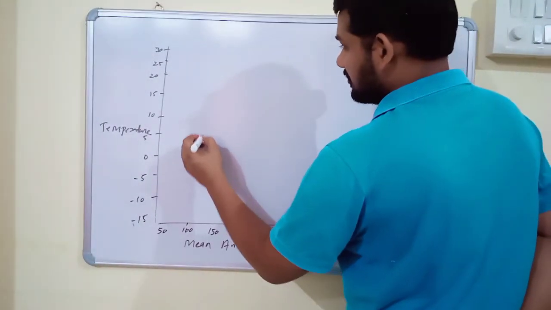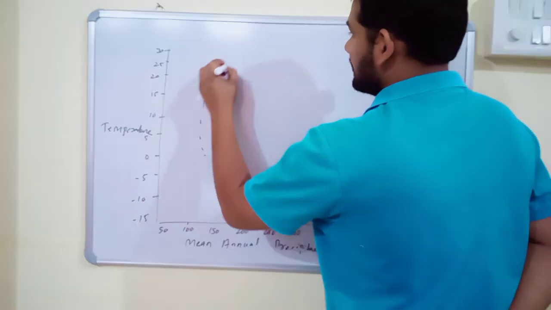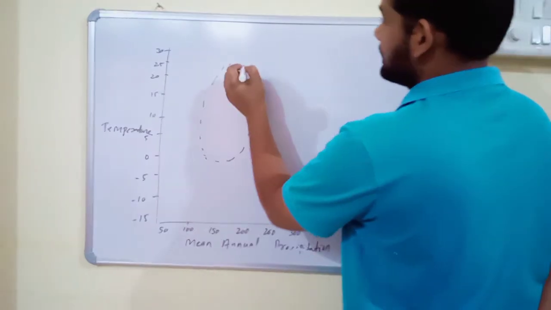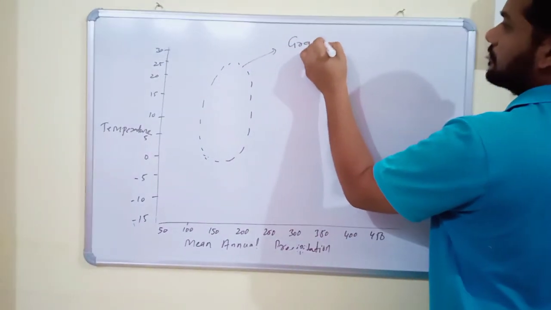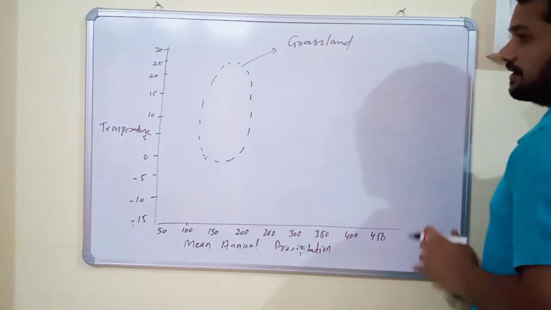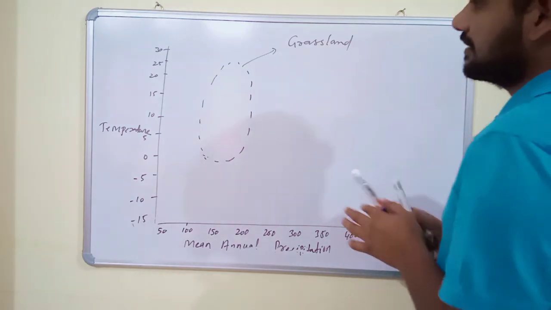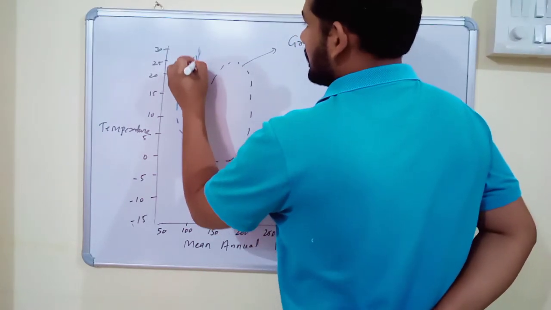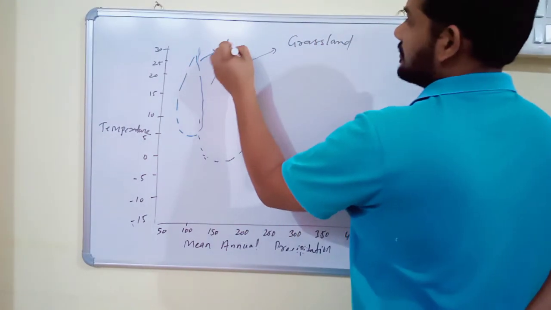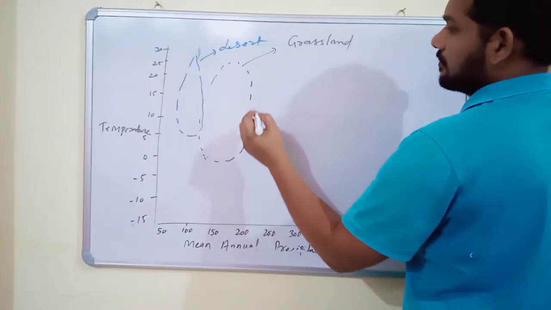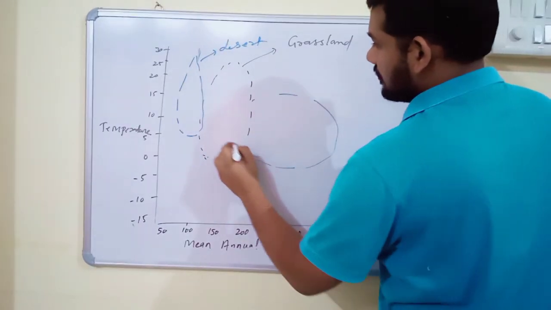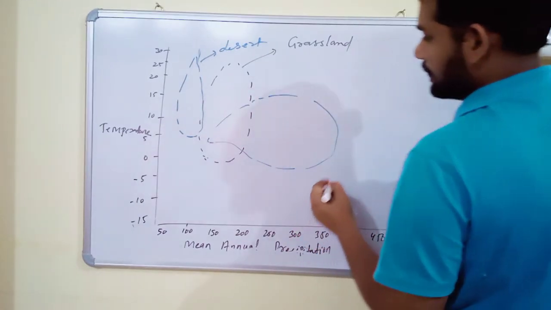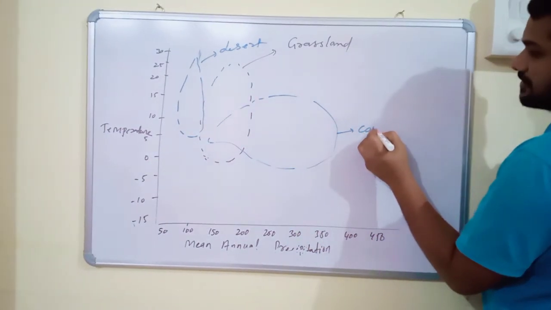There are many biomes found here. This is the grassland, this is desert, and this is coniferous forest.